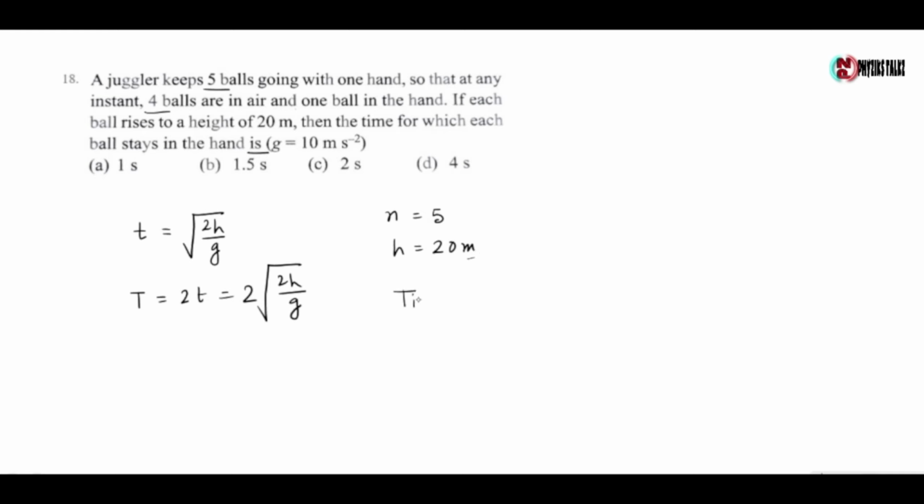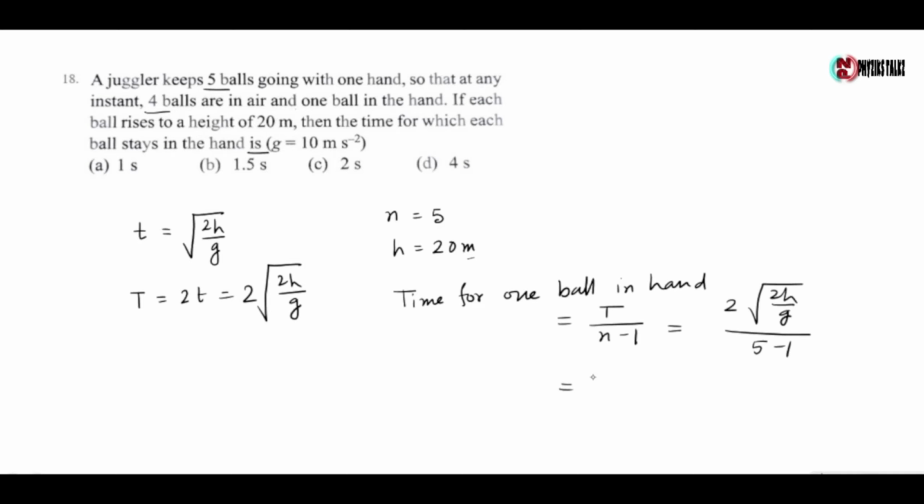So here the time for one ball in hand is given by T by n minus 1, as n minus 1 balls are in the air when one ball is in the hand. Which gives 2 root 2h by g by 5 minus 1, which gives 2 by 4 into root over 2 into 20 by 10, which gives 1 second. So the correct option is 1 second.